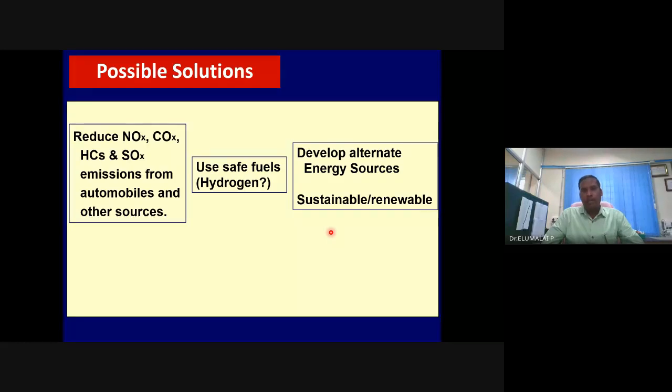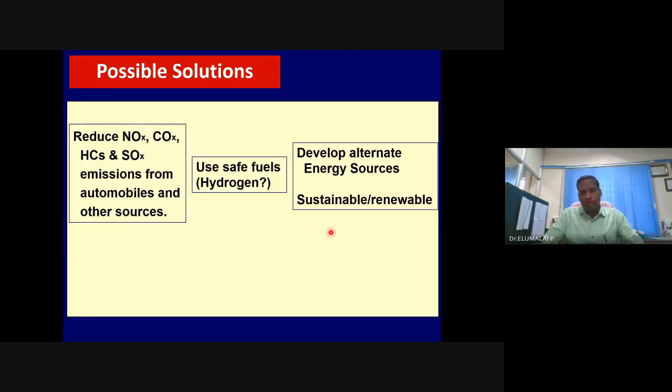You will get water and energy. Maybe if it is burnt in air, since air contains 79% nitrogen, it might combine with oxygen and you will emit NOx.